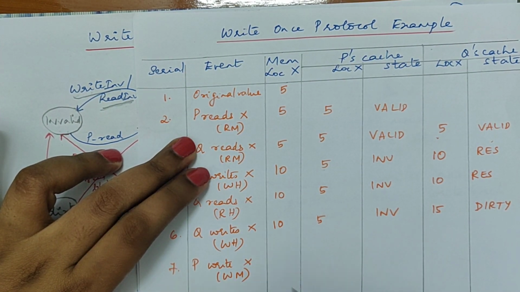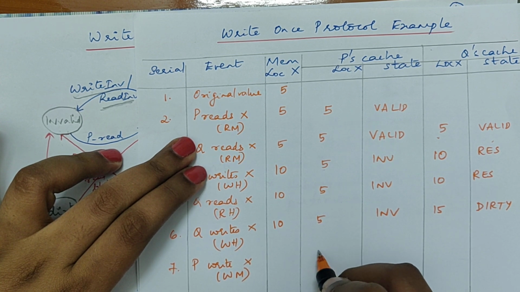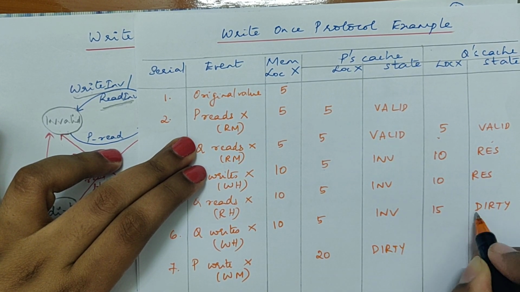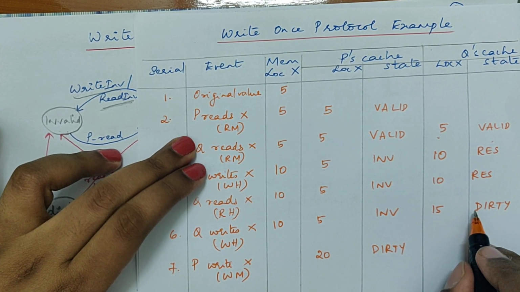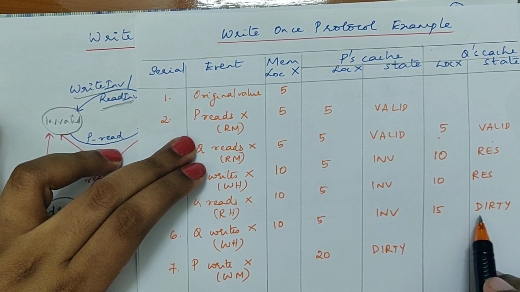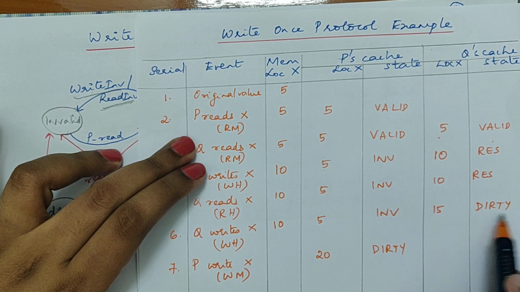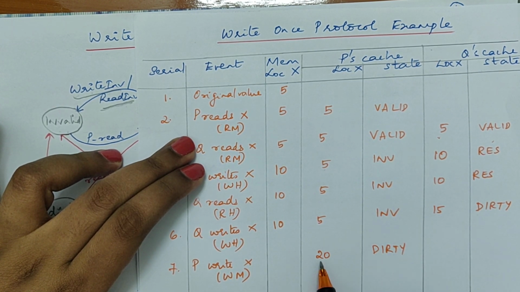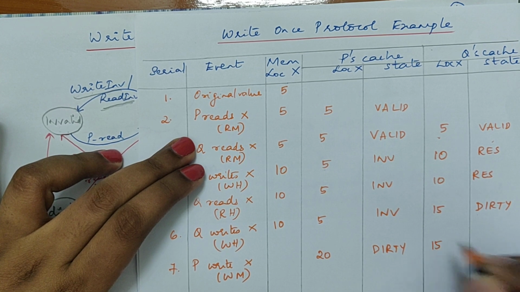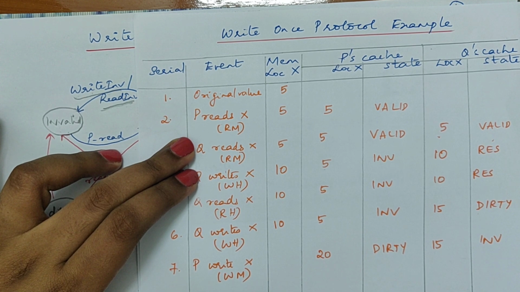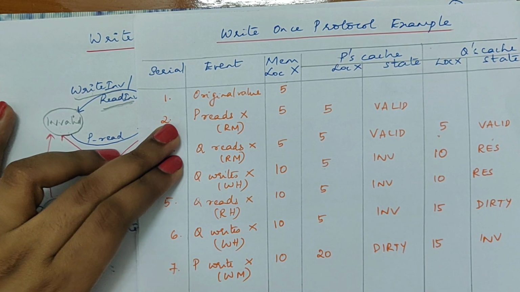So for example, it wants to update the local copy to 20 and the state is set to dirty, because the data is already present in some other cache. That's why you will read the block, the data will be read from that block, but since it's updating the value, this value will not be used. Now it will send a read invalidate command to all other caches, so this will be invalidated. There is no change made to the memory location. Memory location remains 10 itself.